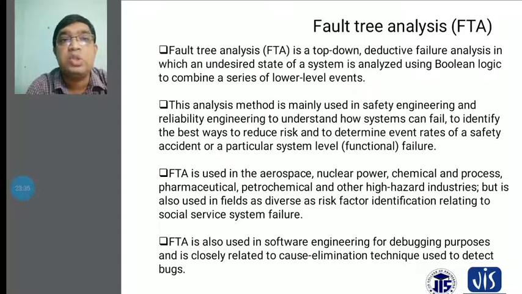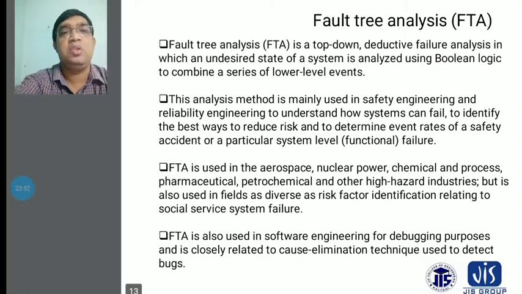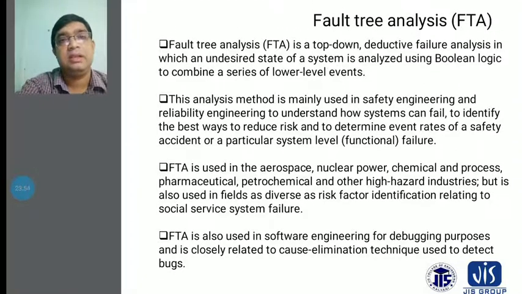But it is also used in fields as diverse as risk factor identification and failures relating to social service systems. How many faults will come, where the faults will come, how you recover from a fault, and how you reduce these faults.